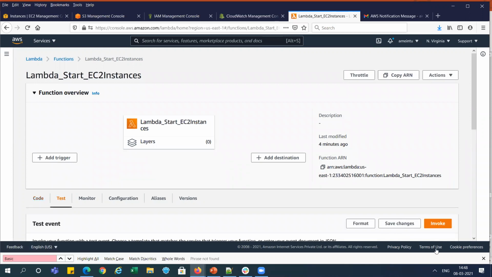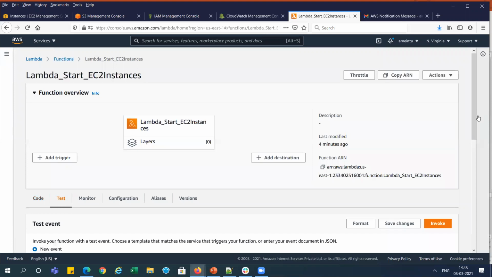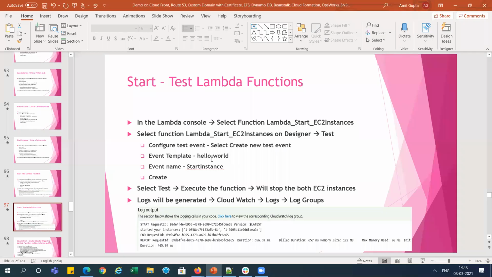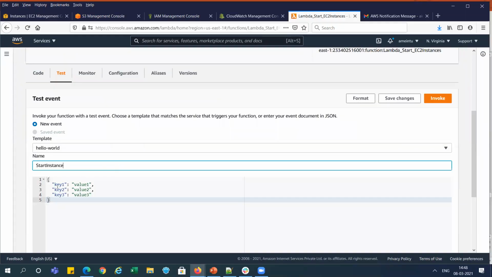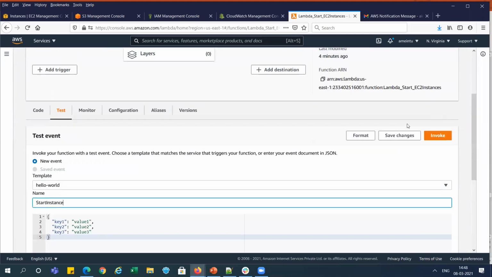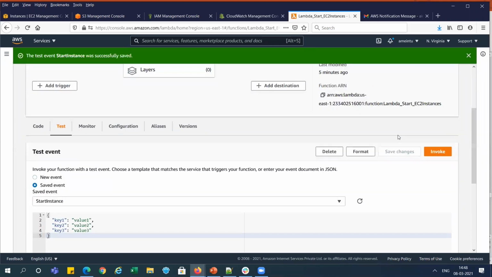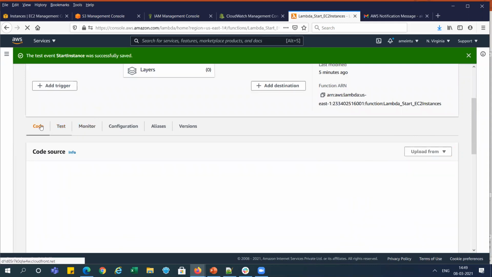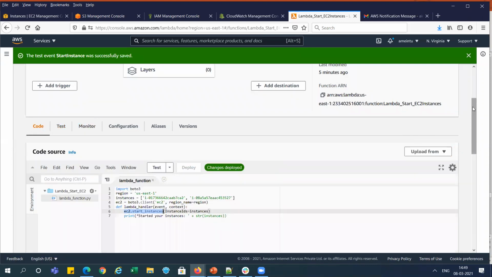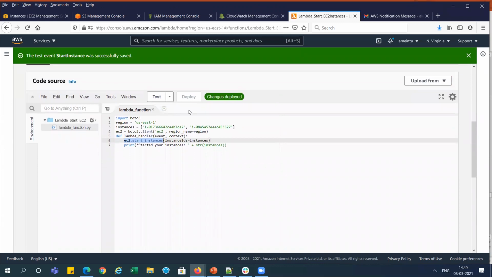You can see here, create a test event, and you can give the event any name, like start instance. It is just for the key value. If you want to pass any variable into that Lambda function, we can use it at testing time. But we are not passing any variable, so I'm not touching this one, right? So just save changes. Now we can go to the Lambda function again, and you can see here you are getting this start instance, right?